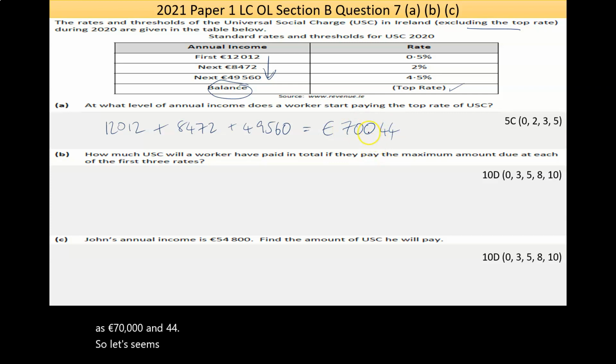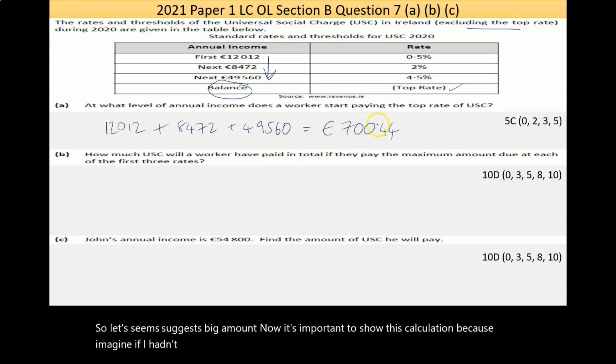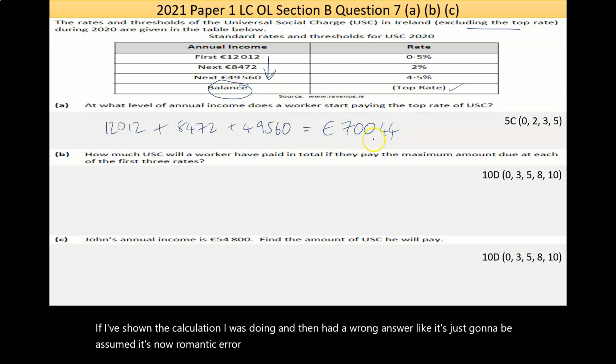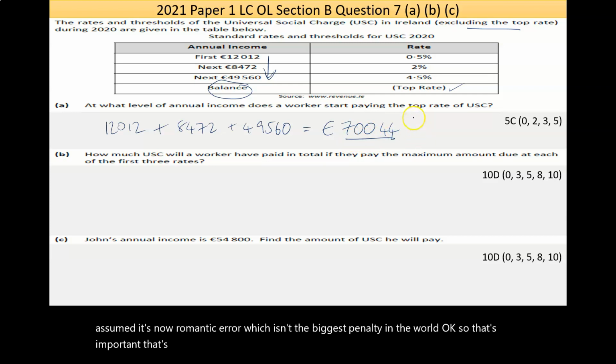It's a big amount. Now, it's important to show this calculation, because imagine if I hadn't shown it and I wrote down the answer and it was wrong. It's 0 marks: wrong answer, no work shown, 0. If I've shown the calculation and then had a wrong answer, it's just going to be assumed it's an arithmetic error, which isn't the biggest penalty in the world. So that's important. No harm spelling out what your answer is.